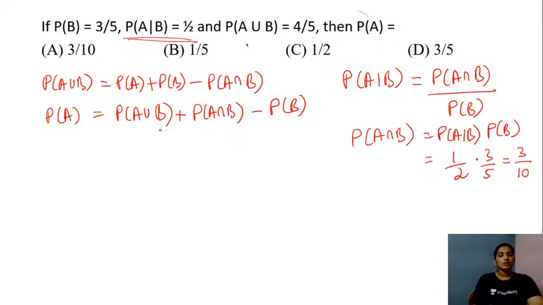So we have all these three values given to us. So let's substitute the value of the probability of A or B. This is equal to 4 by 5 plus the probability of event A and B.